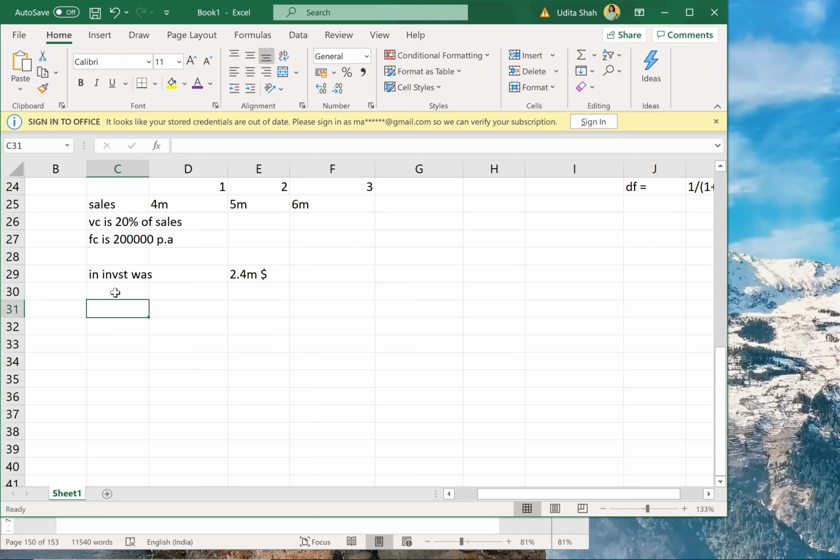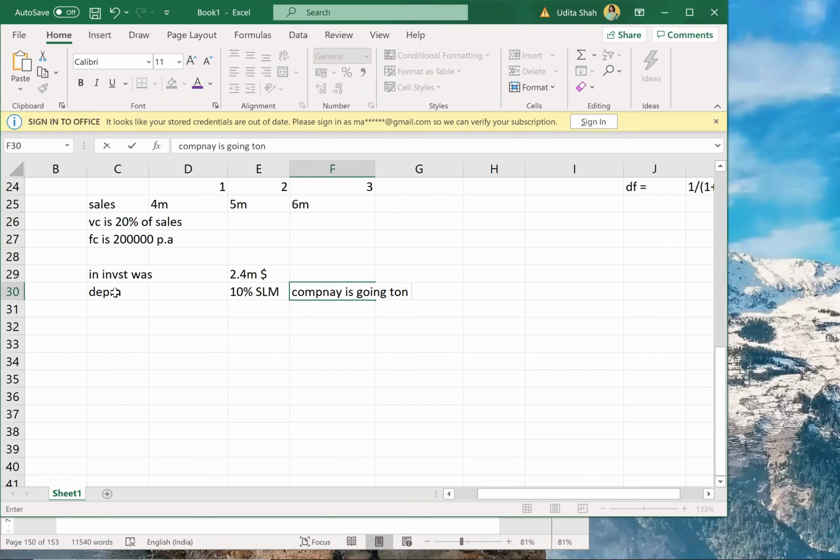Depreciation is 10% straight line method, and the company is going to ignore salvage value for the current project, because the machine can be used for other projects as well.